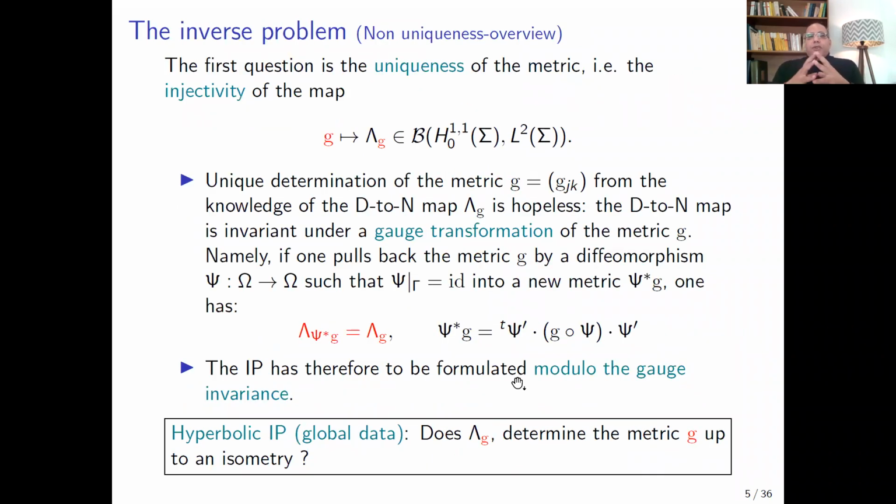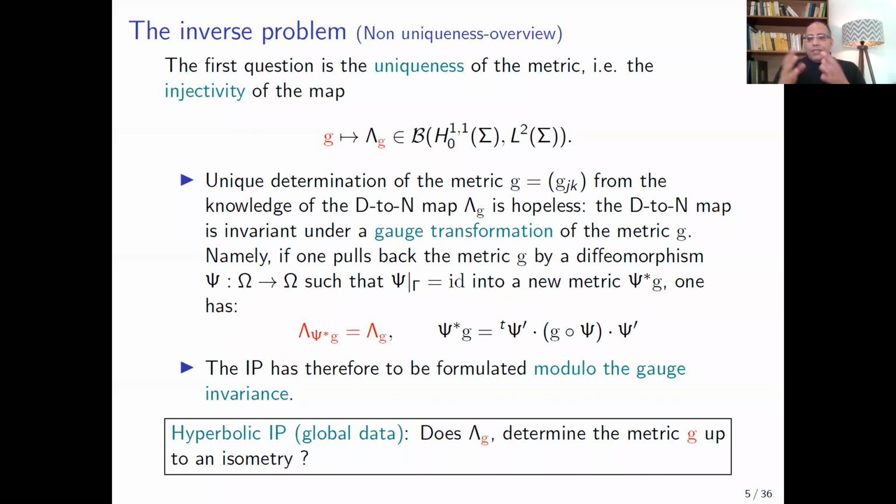Of course, for the inverse problem, the first question is uniqueness, which is equivalent in our case to the injectivity of the correspondence g to Lambda_g. It is known that the unique determination of the metric g from the knowledge of the Dirichlet-Neumann map is hopeless in our case, since the Dirichlet-Neumann map is invariant under gauge transformation.